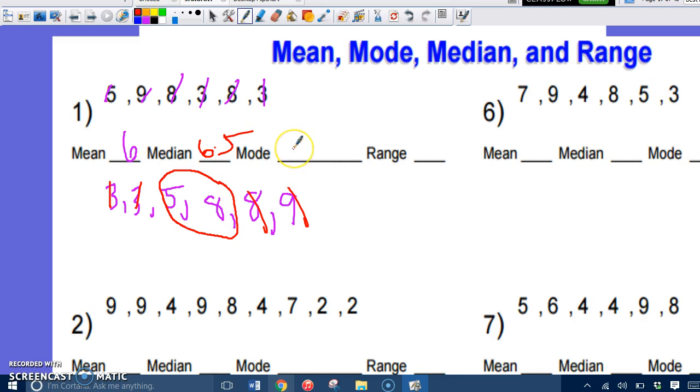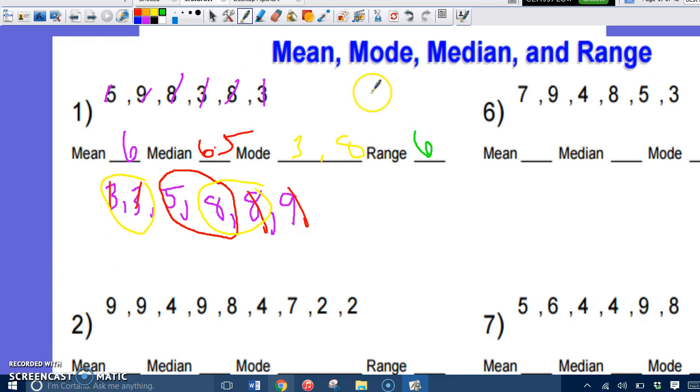Mode. Remember, mode is the most frequent number that we see. This particular problem happens to have 2 modes because I have 2 3s and 2 8s. So it is okay to have 2 answers for a mode. You have a 3 and you have an 8. Remember, the range is the difference from the smallest number to the biggest number. So my biggest number is 9, my smallest number is 3. The difference means subtract, so 9 minus 3 gives me 6. So 6 is my range.